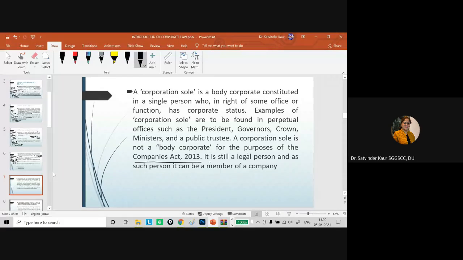It is still a legal person, as such a person can be a member of the company, but it does not exist as a body corporate.